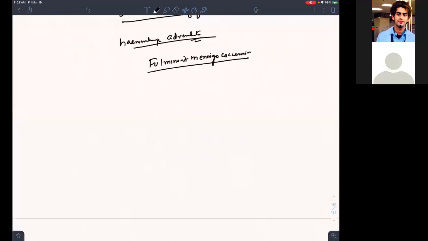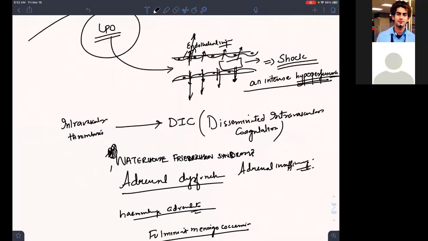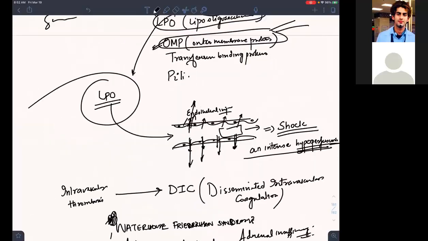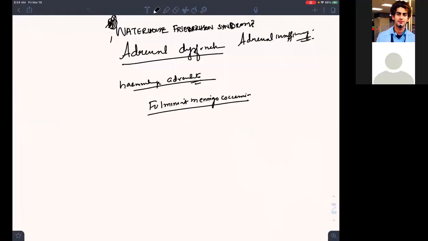Okay. Now, what else did we discuss? Waterhouse-Friderichsen syndrome is done, and it can lead to MI also because it is causing disseminated intravascular coagulation, compromising the blood flow, the coronary circulation, and finally will lead to myocardial infarction. So fulminant meningococcemia is what you will be seeing.